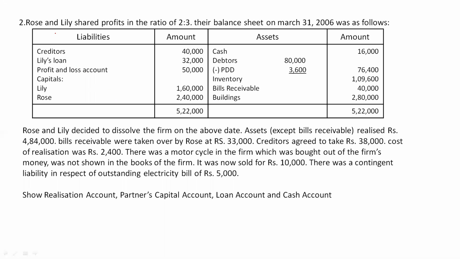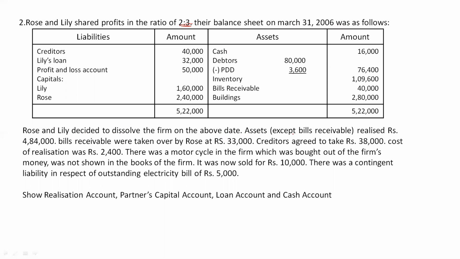Now the question is: Rose and Lily shared profits in the ratio of 2 is to 3. Their balance sheet on March 31, 2006 was as follows. So a balance sheet is given in the question. Then they tell us Rose and Lily decided to dissolve the firm on the above date. Partners are going to shut down their business activities.